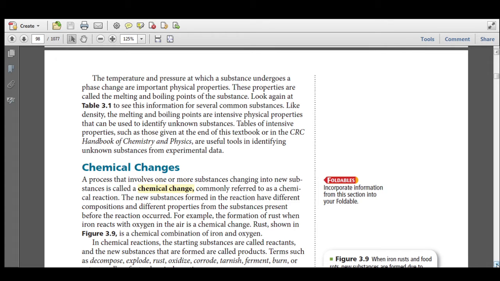Like density, the melting and boiling points are intensive physical properties that can be used to identify unknown substances. Tables of intensive properties, such as those given at the end of the textbook or in the CRC Handbook of Chemistry and Physics, are useful tools in identifying unknown substances from experimental data.